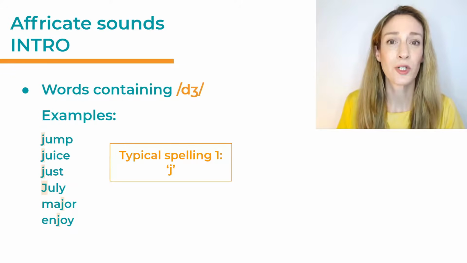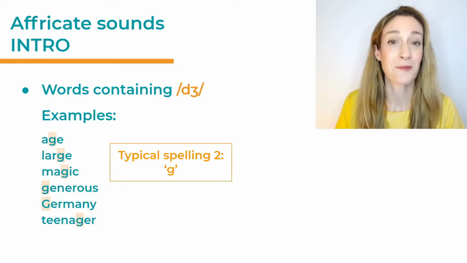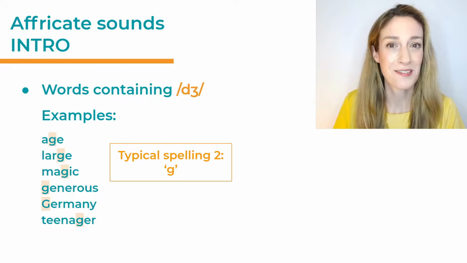Let's have a look at some words containing the sound j. For example, jump, juice, just, July, major, enjoy. A lot of very common words, and you can see that here all of them have the same spelling for the sound j. The spelling is the letter J. This is the first spelling pattern. We could just have the letter J representing the sound j. But there are some more spelling patterns.